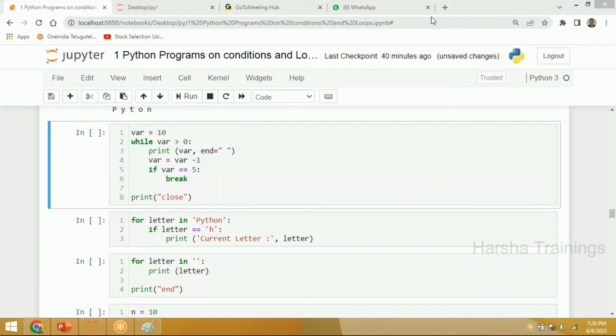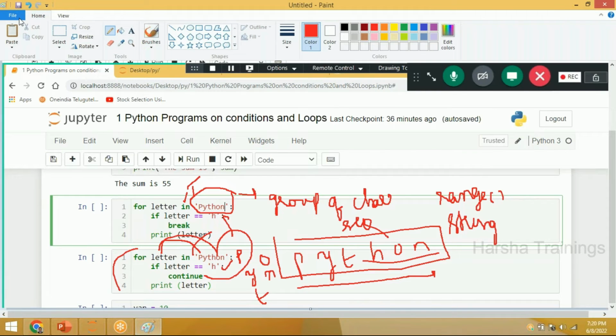Just wait for 1 minute. I'll display the logic. I want the output of this logic.